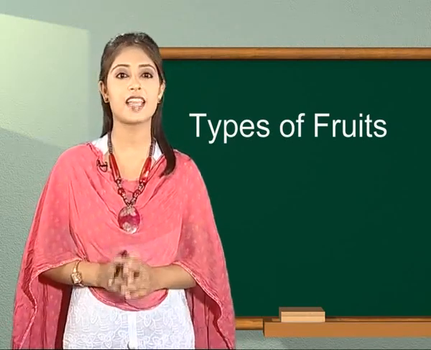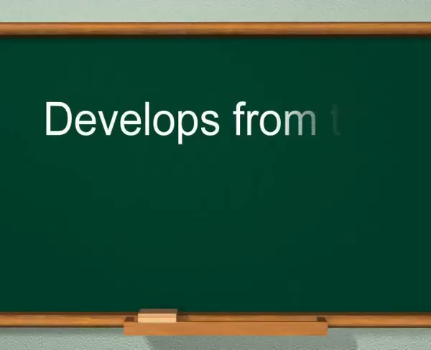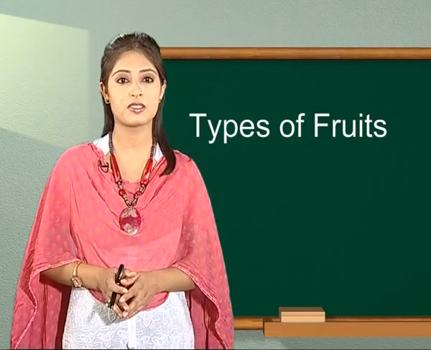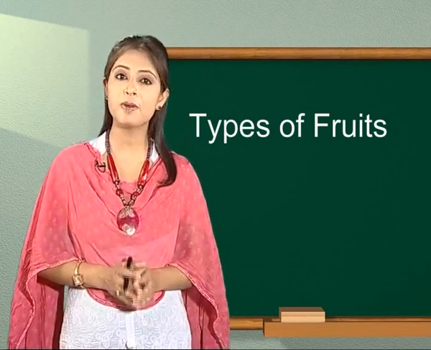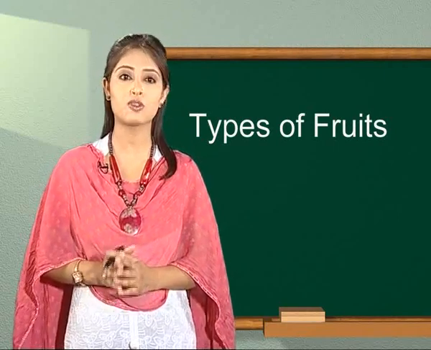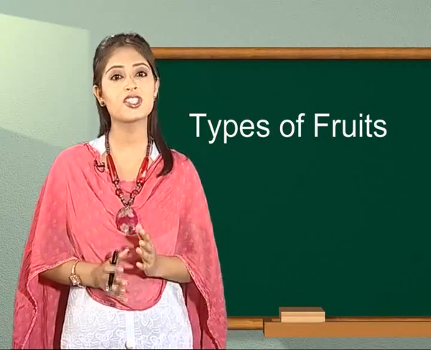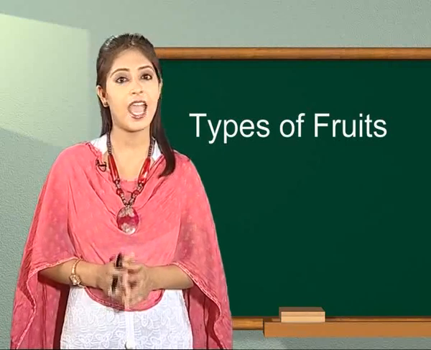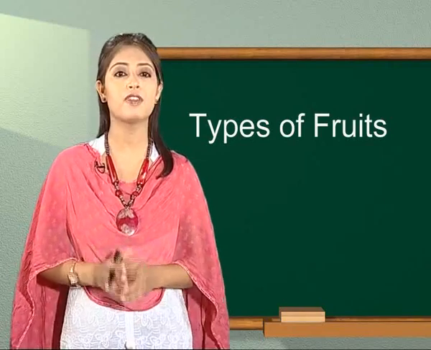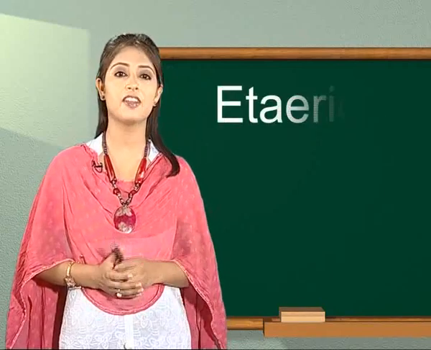So let us study this type. Aggregate fruit. Fruit that develops from the apocarpous ovary of a flower is called an aggregate fruit. It is a collection of simple fruits or fruitlets, all of which develop from the apocarpous ovaries of the same flower. After fertilization, each carpel develops into a fruitlet and hence there will be as many fruitlets as there were carpels in the flower. Such an aggregate of simple fruits is also known as an Etaerio.